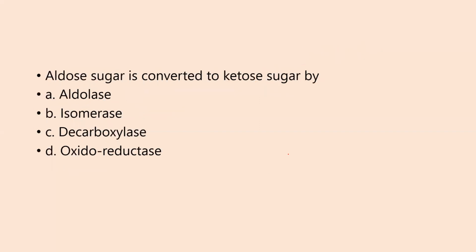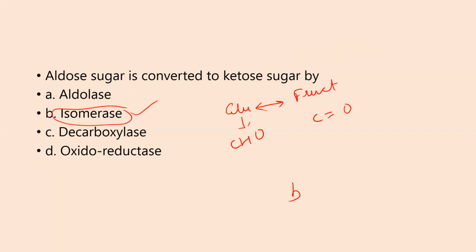Moving on to the next question. Aldose sugar is converted to ketose. Simple, isomerase. Because glucose and fructose are linked as isomers. Glucose has aldehyde as the functional group. Fructose has ketone as the functional group. So the answer would be B. Aldolases is a splitting up enzyme. Decarboxylases removes carbon dioxide, and oxidoreductases catalyzes oxidation and reduction simultaneously.